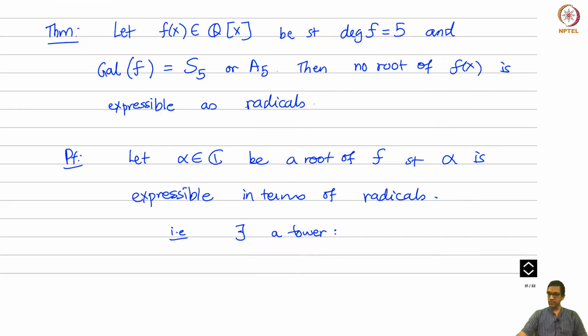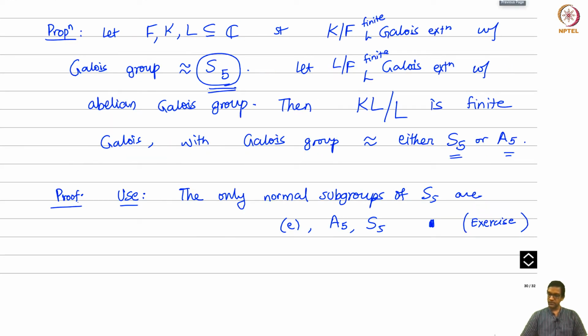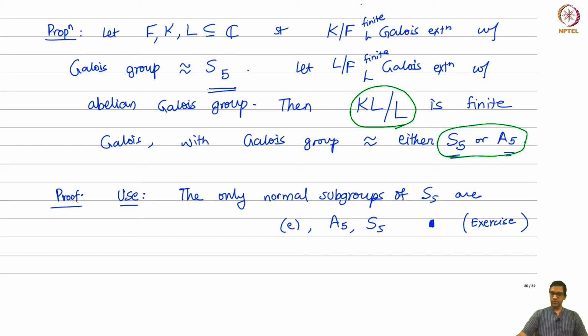So let's see what the proposition said. It said if I have extensions in which the Galois group is S5, then the Galois group of KL over L is either S5 or A5. Okay. Now in fact this is for S5, which is almost simple. If it is actually A5, if the Galois group is equal to A5, then the Galois group of KL over L is equal to A5 also, right?